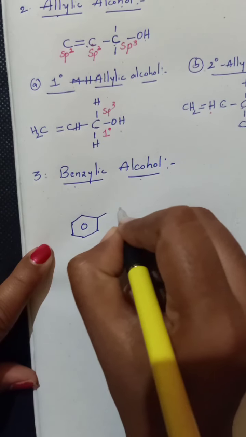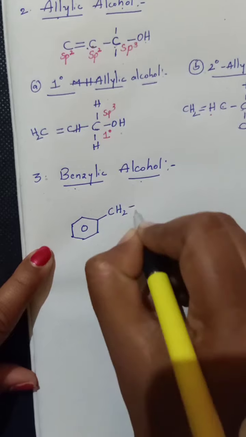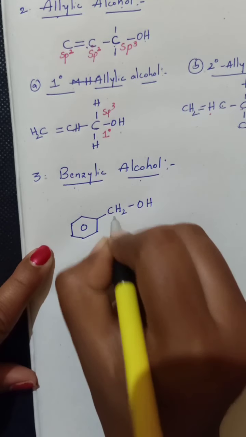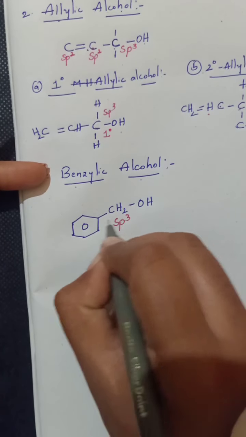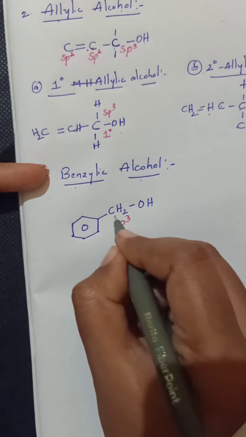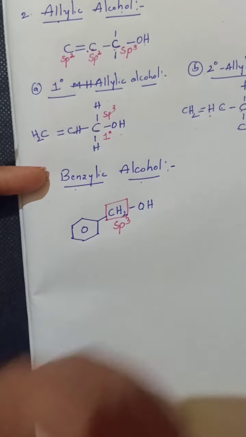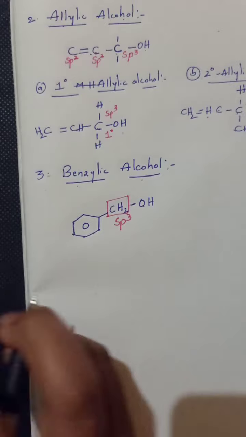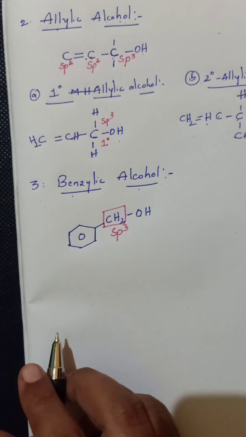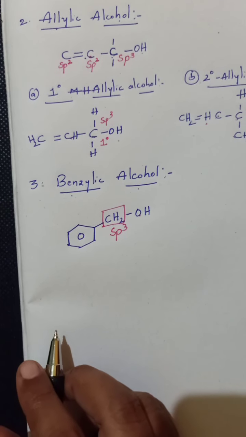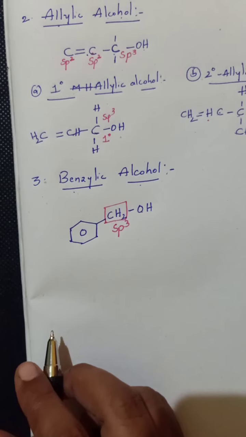So here the OH group is attached to this benzene ring through an sp3 hybridized carbon. Now this is sp3 hybridized. How can we say it is sp3? Because around this all single bonds are present, so it is sp3. So through this sp3 carbon, if OH is attached to the benzene ring, then that is known as benzylic alcohol. Okay, clear? There are no types under this benzylic alcohol. So that is about the classification of these alcohols. I think you could have understood about this topic.